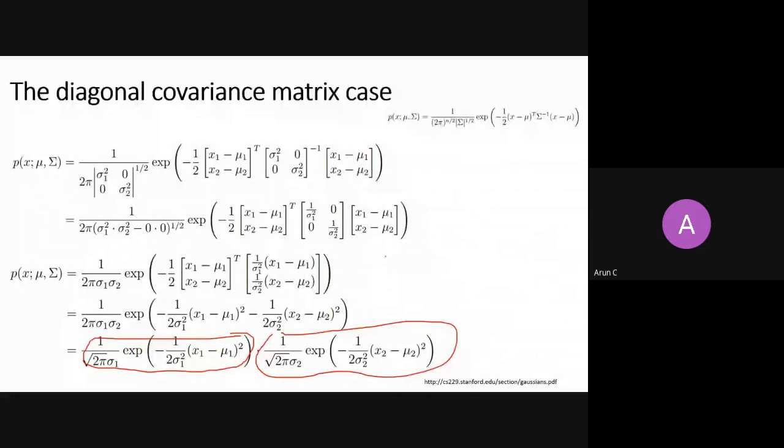And the inverse is also true: if you can write something as a product of some densities, you can write it into a multivariate form, right? So the inverse is also true. Is it making sense to you guys? If I have multiplied two independent densities, then I can write them into a multivariate Gaussian.